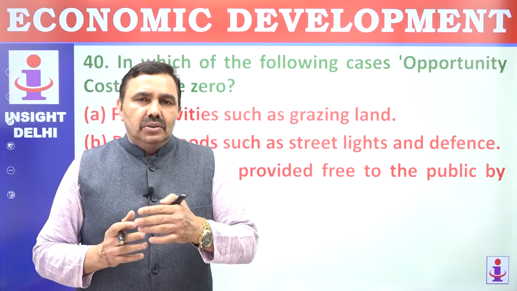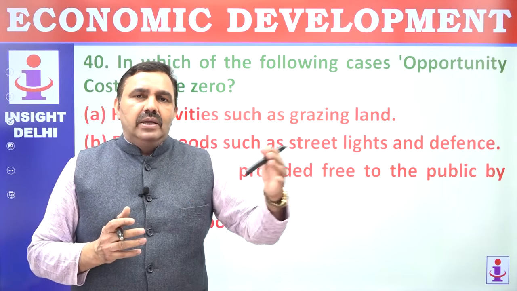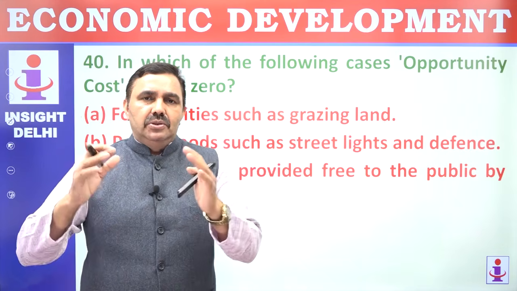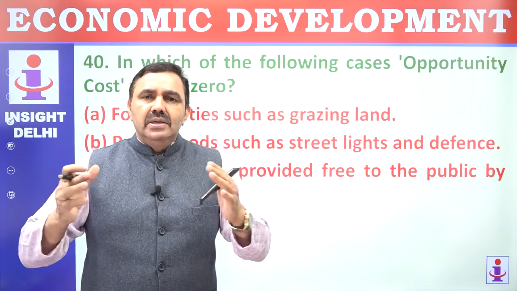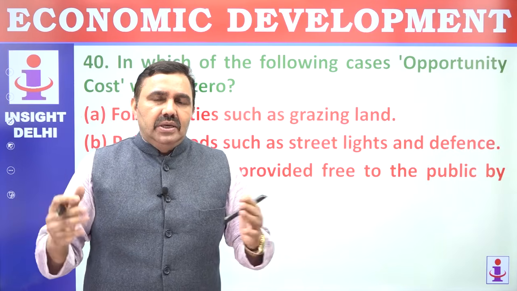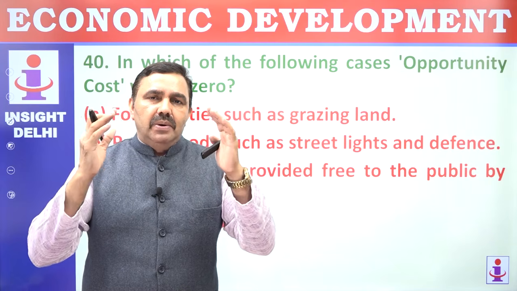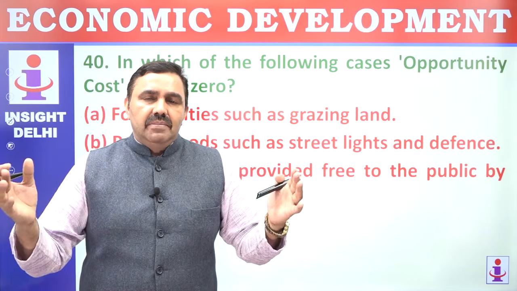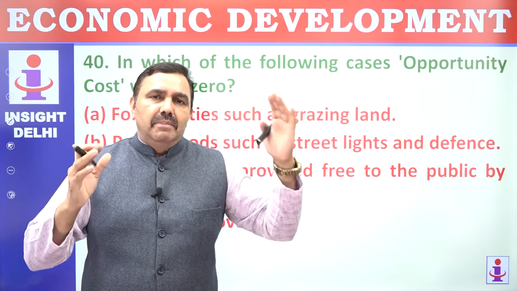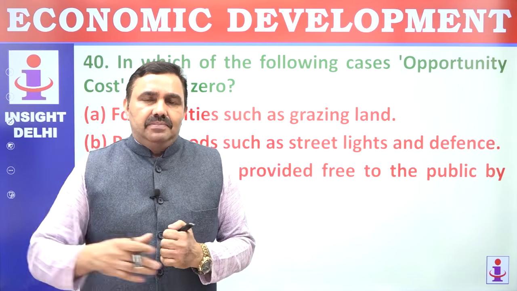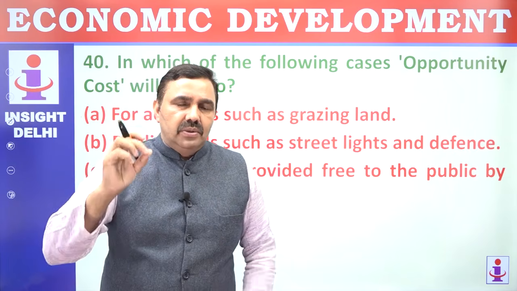But think, you want to go for a walk in a park. Okay, tomorrow is your exam. Today you have to study. Park is not going to run away anywhere. Today you can escape. Tomorrow you can go to park again. So opportunity cost for going to park is zero. Park will remain the same. But opportunity cost for marriage is there. That is your exam. So that's what you have to understand.